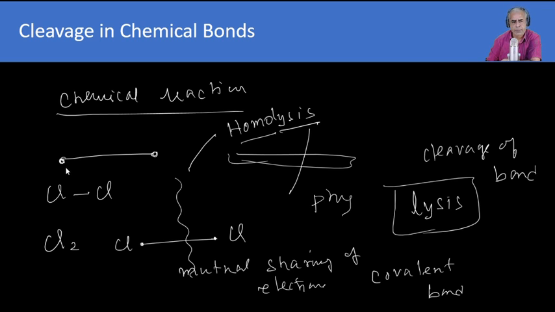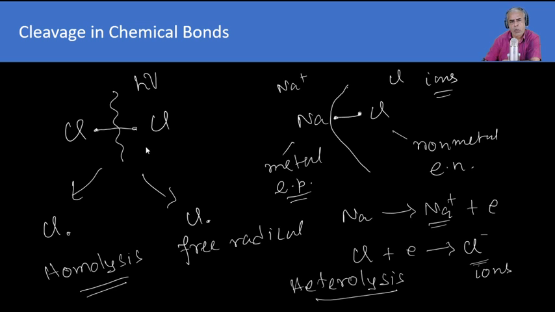So here the chemical bond is cleaved in two ways. One is homolytic cleavage, another is heterolytic cleavage. Homolytic cleavage can also be called homolysis, and heterolytic cleavage is heterolysis. Homo means the same, hetero means different. Homolysis means even cleavage.